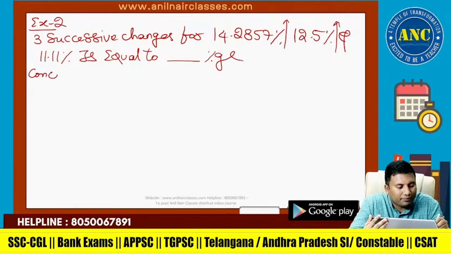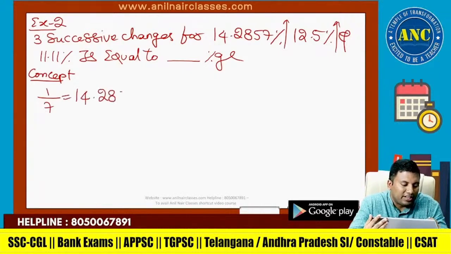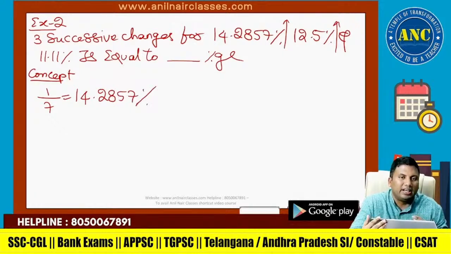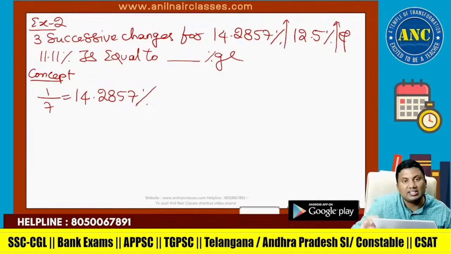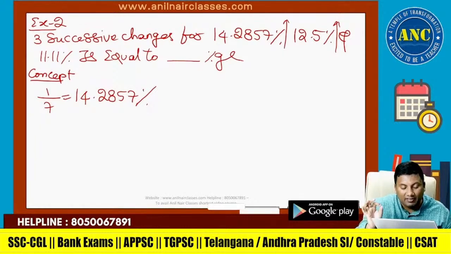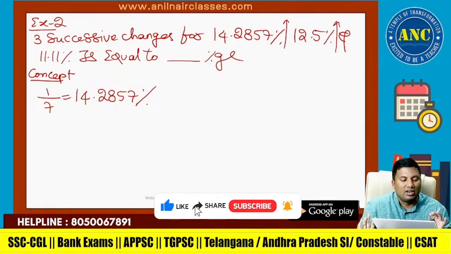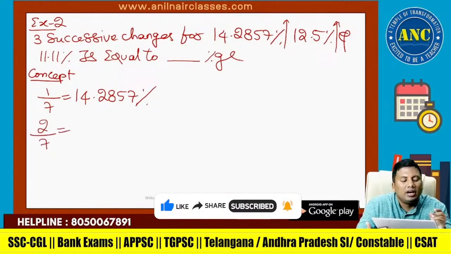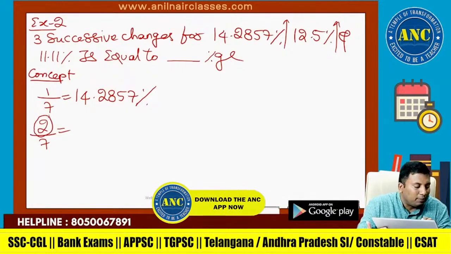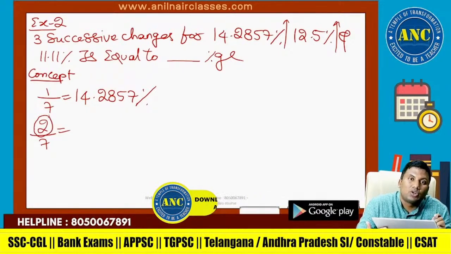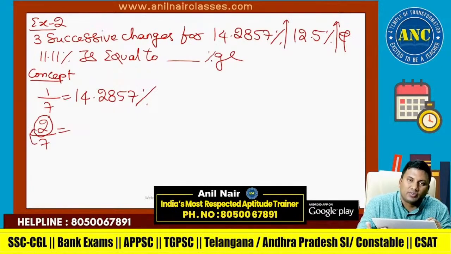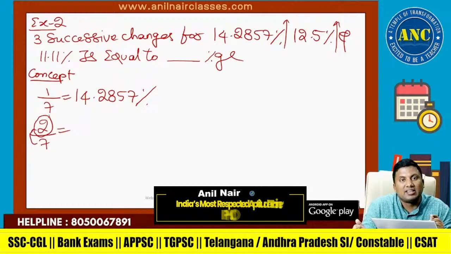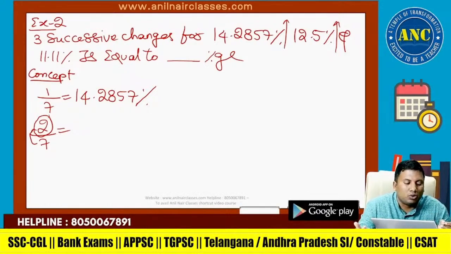Now the concept. Listen carefully, sir. 1 by 7 is nothing but 14.2857. There is a reason why I am writing 4 digits after the dot. I will explain it to you in the next fraction. Suppose I want 2 by 7. Take the numerator 2, multiply by 10. 2 tens are 20. 7 goes how many times in 20? 7 2s are 14, 7 3s are 21. Maximum 2 times it will go.